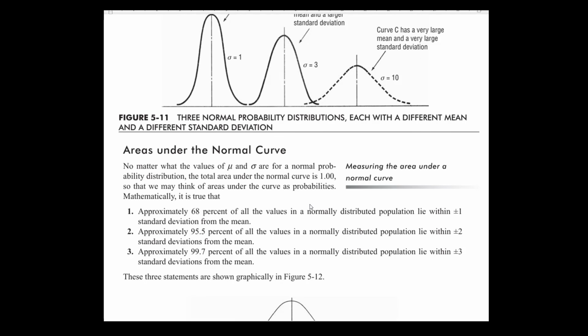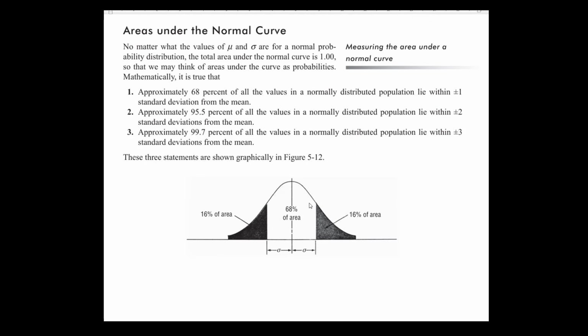For the normal probability distribution, if you consider limits of sigma on either side of the mean, that is mu minus sigma to mu plus sigma, with mu as your mean, then that contains 68% of the area, and approximately 16% lies outside on each side.